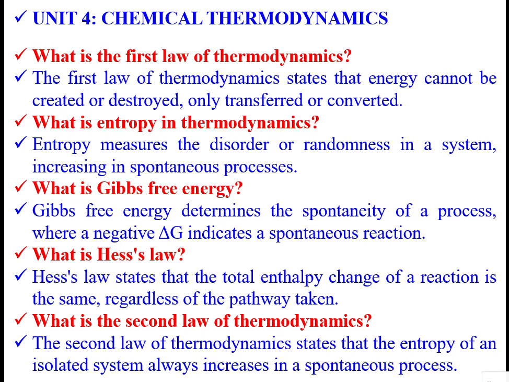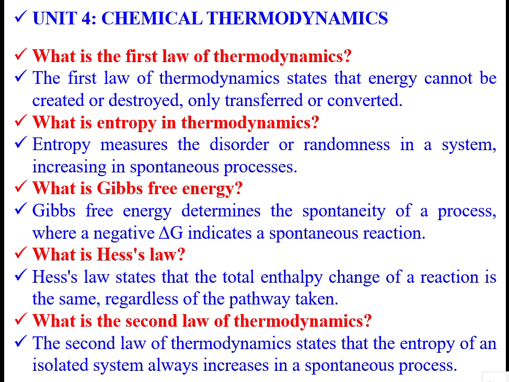Then Hess's law, this is one important law. Hess's law states that the total enthalpy change of a reaction is the same regardless of the path. For example, one reaction does not happen spontaneously in one step. One reaction happens first, and another reaction consequently happens second. For example, A plus B giving some product C is a reaction. Initially, this process will not take place in a single step.